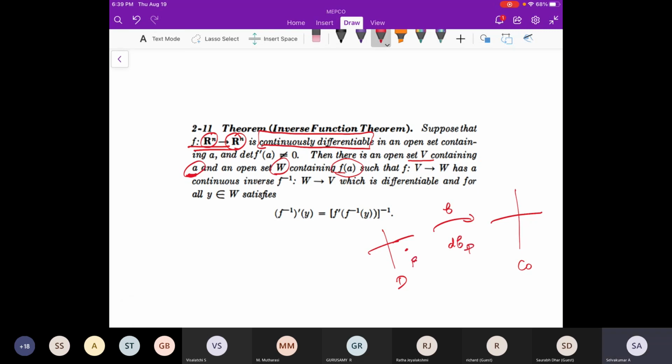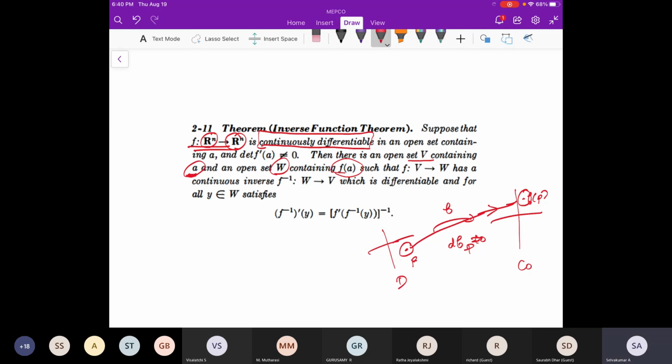Suppose this is my point P, and f of P is here. If df at P is non-zero, then there exists a small neighborhood here and a small neighborhood here such that the function is invertible. That means local invertibility. Whenever the derivative is non-zero, in that part the function is locally invertible. That is the meaning of this.